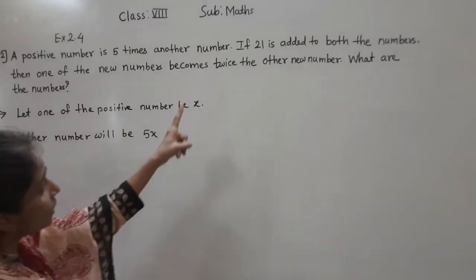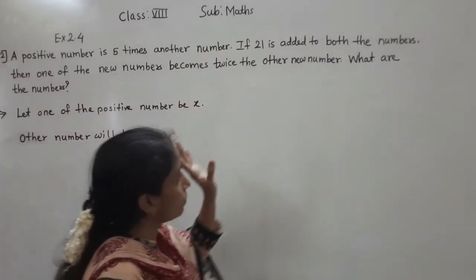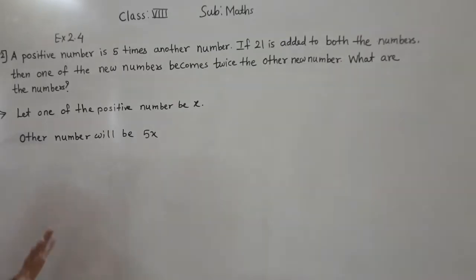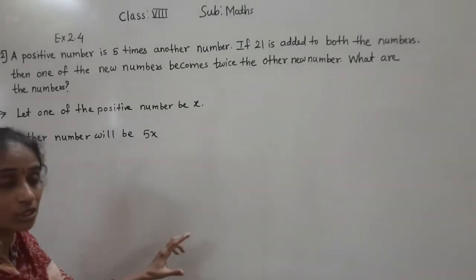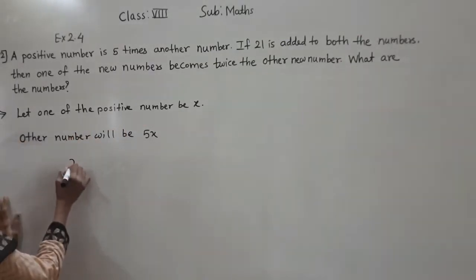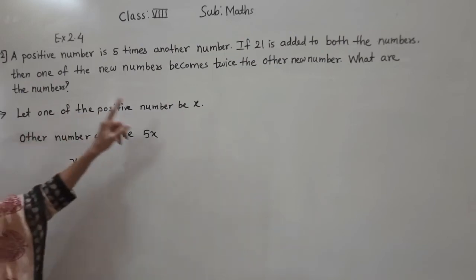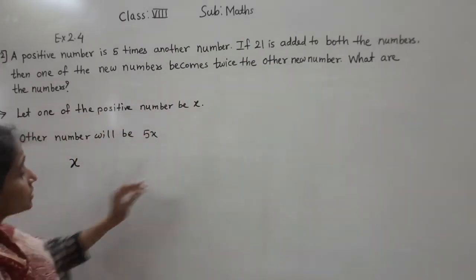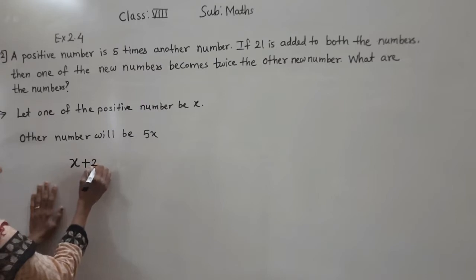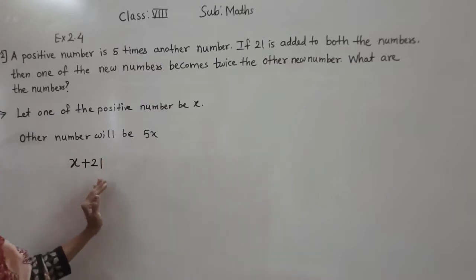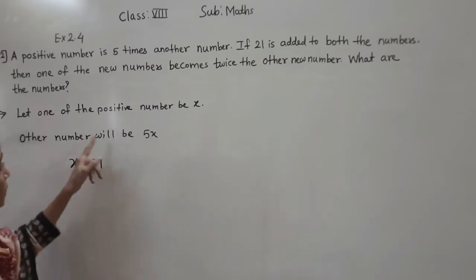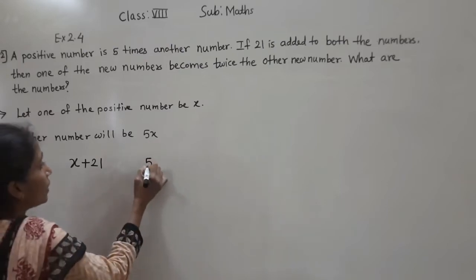If 21 is added to both the numbers, now one number is x. Okay, what is given? If 21 is added to both the numbers, now the other number is 5x.